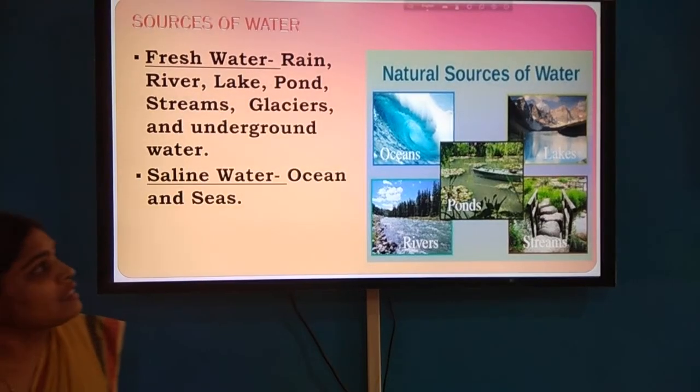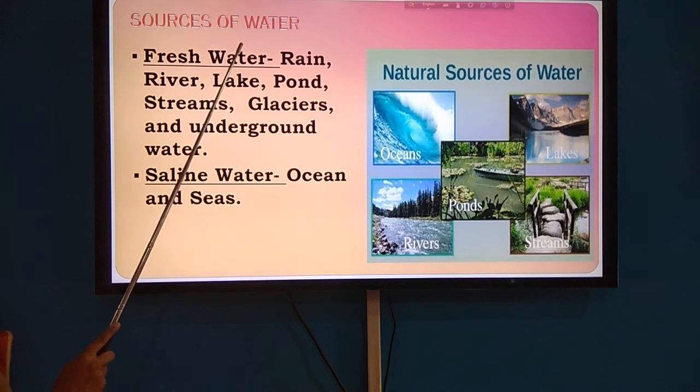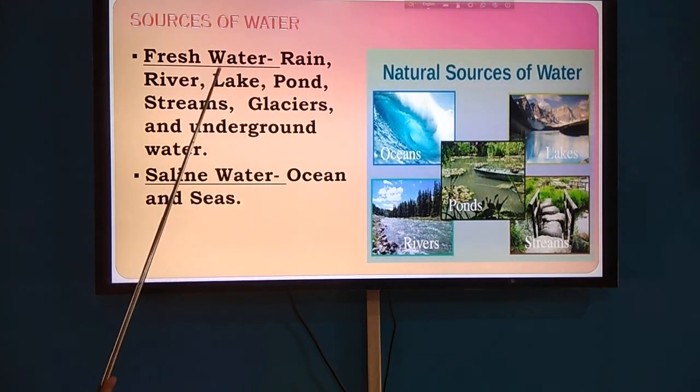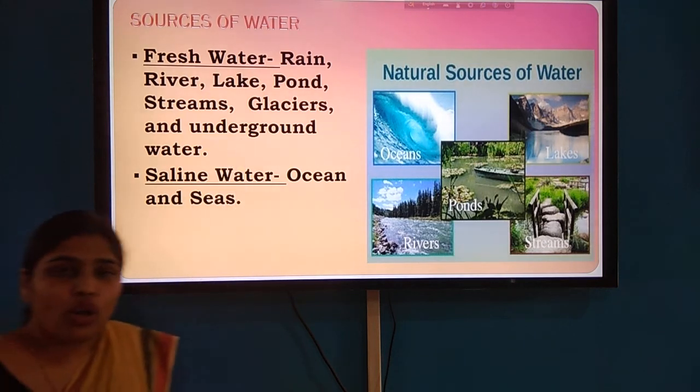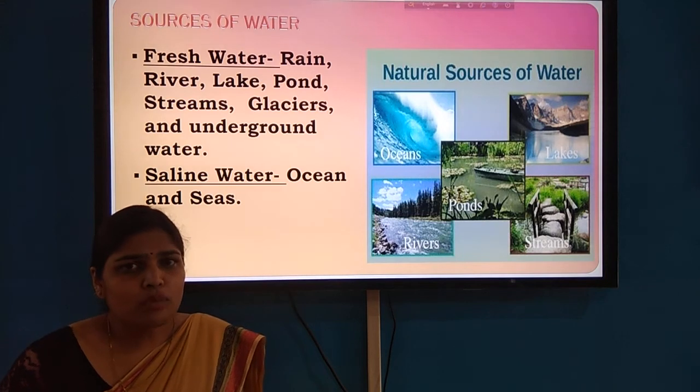Then next is the sources of water. There are many sources of water on the earth, but there are two main types, especially fresh water and saline water. You all know that the earth is known as a blue planet. Why is it known as a blue planet?